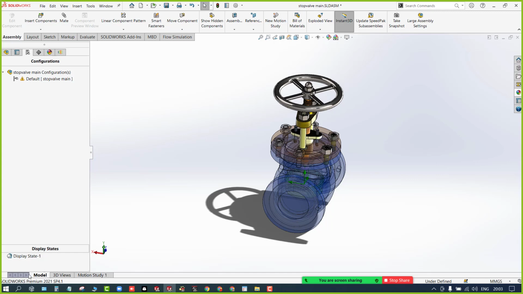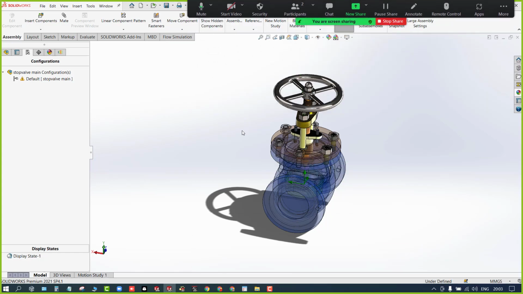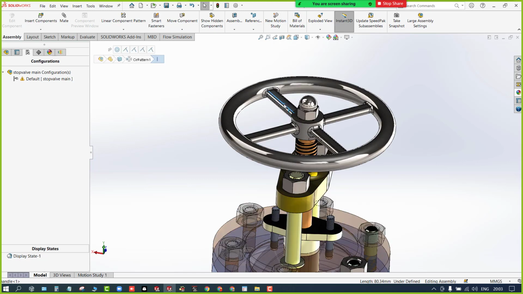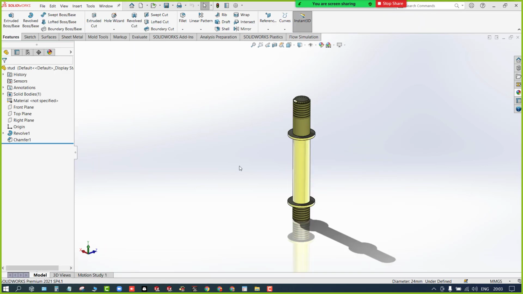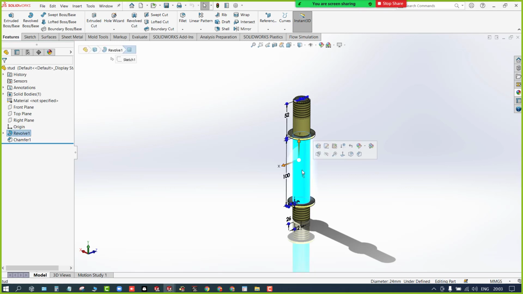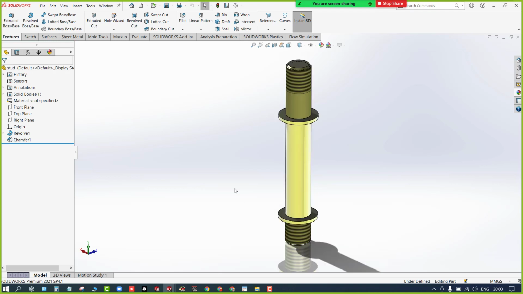And the last one is the status bar. Here you can get each and every input. Let's say if I select this particular edge, it gives the details. Let's say I'll open any of the parts here, this one, and if I select this face, it gives the details here in the status bar. You can see the diameter is 24. If there is something wrong here, it gives a red input. So this is about the user interface.